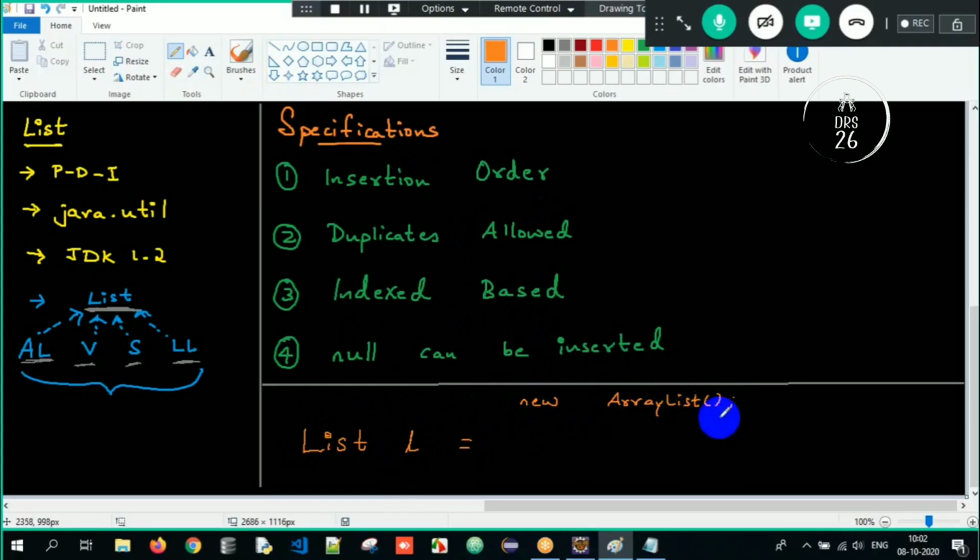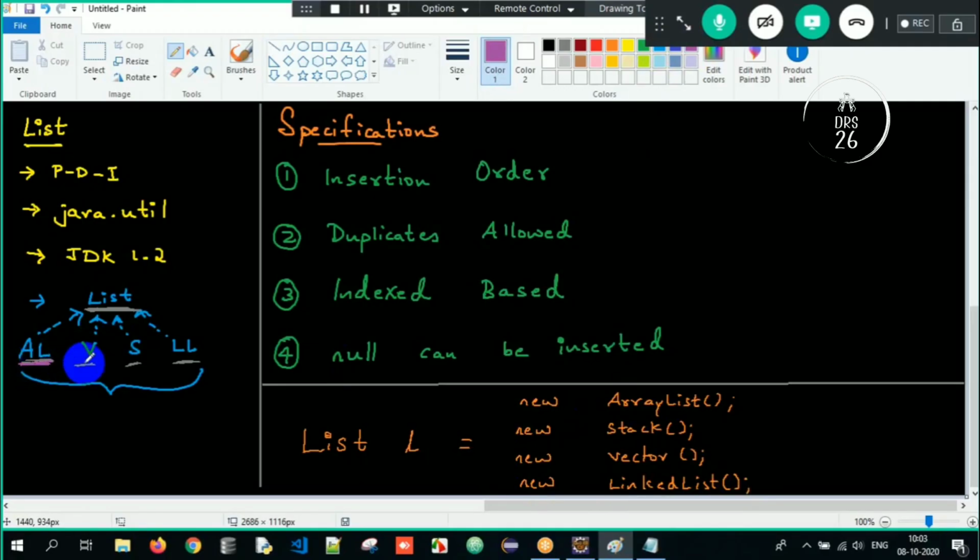Yes. Can I create a new Stack? I create an object of Stack, an object of Vector, and an object of LinkedList. Is this possible? Yes, sir. Generalization. What is generalization?